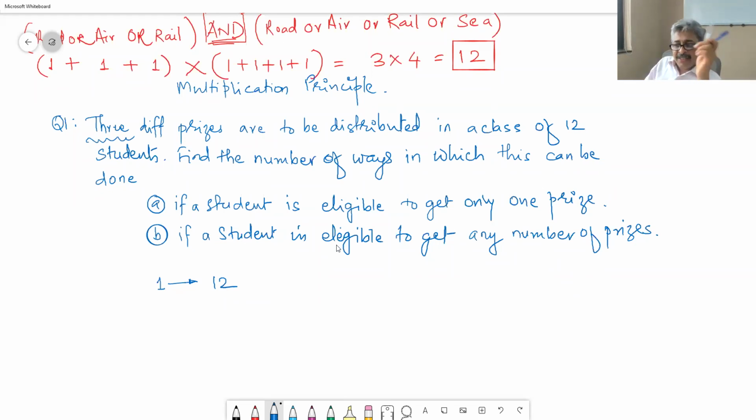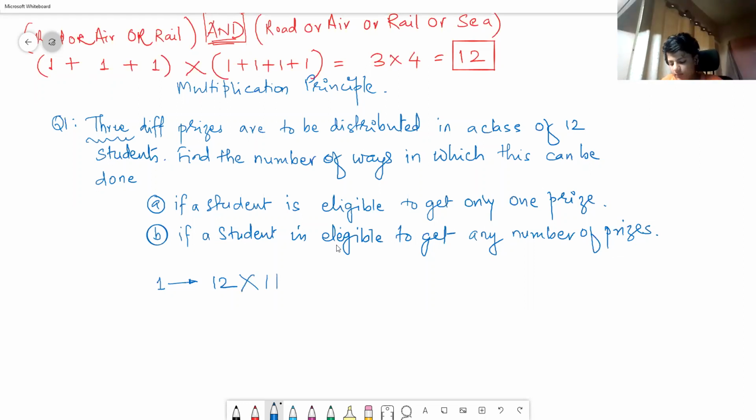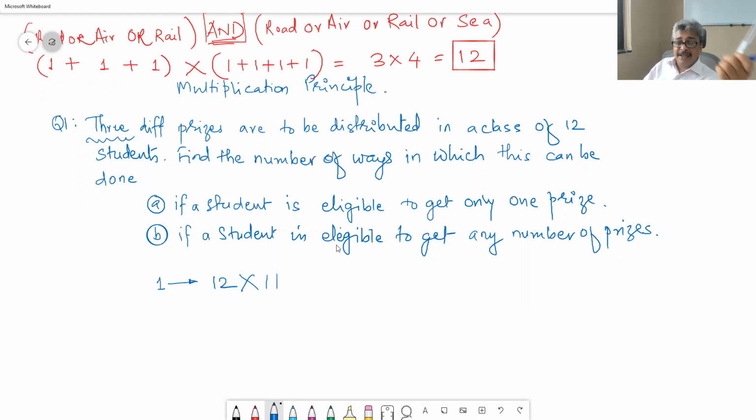So the first prize I can distribute in 12 ways. Now I want to distribute the second prize. In how many ways can I do that? 11 ways, because one student is gone. And the third prize, this whiteboard, how many choices do I have? 10 choices. Therefore, the answer for the first question is the product of these, which is 1320.